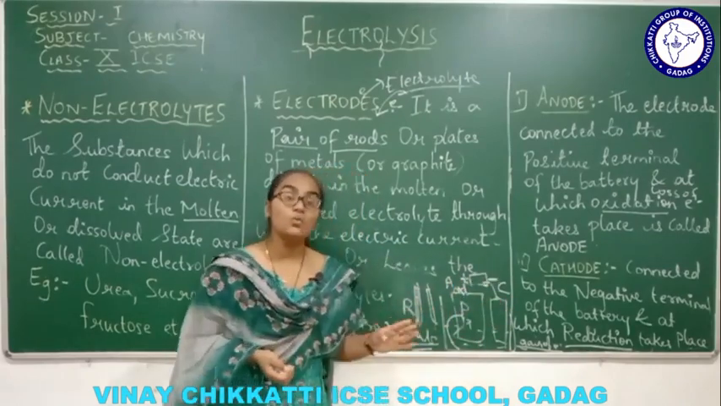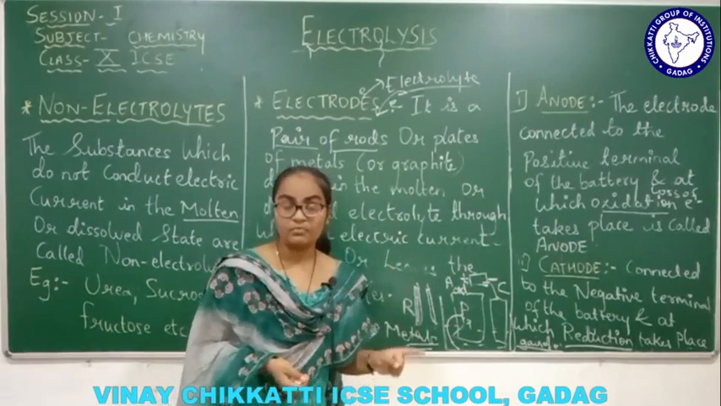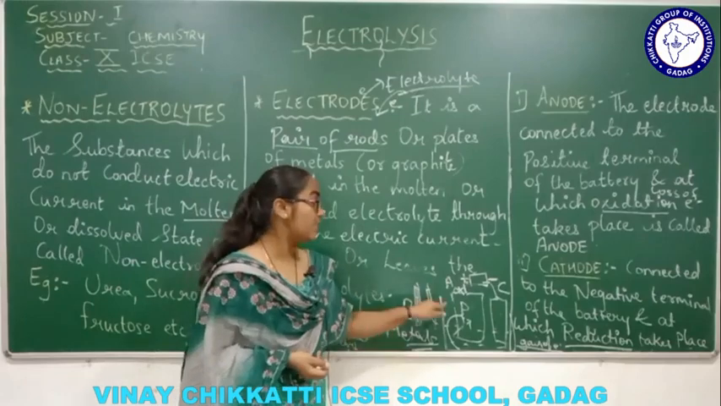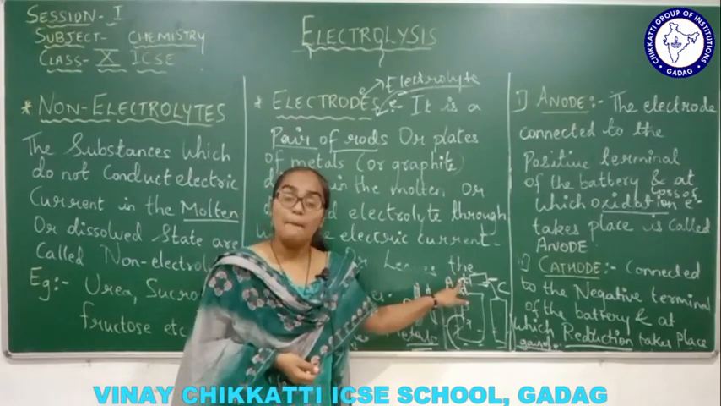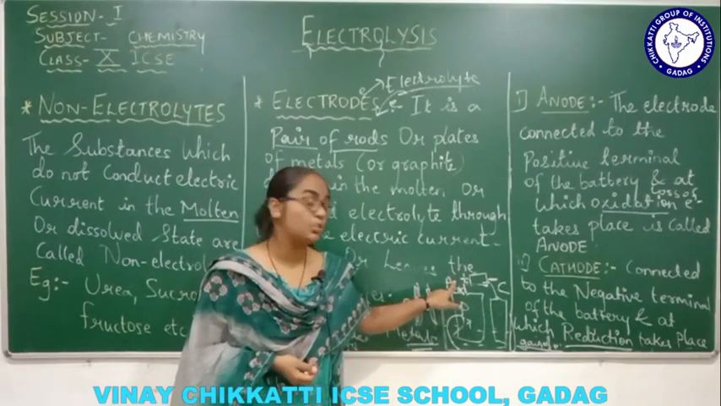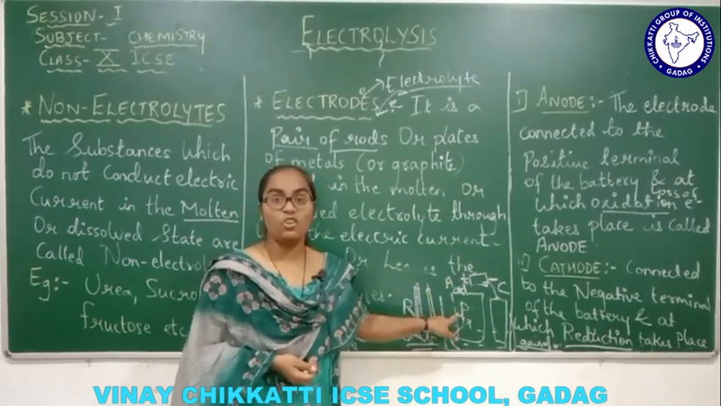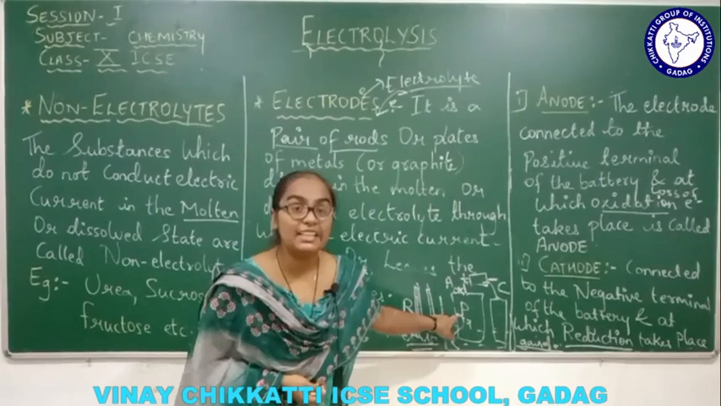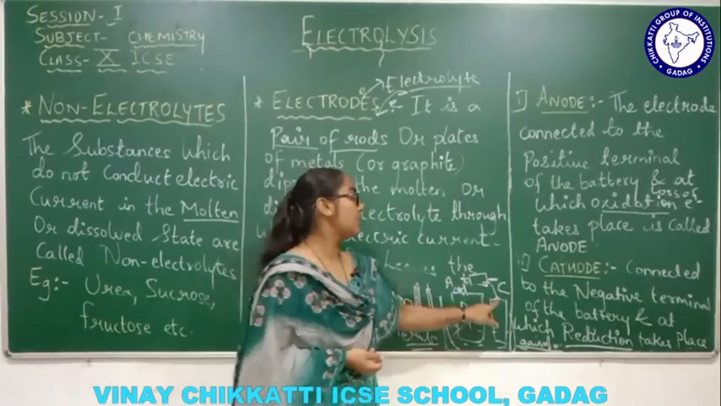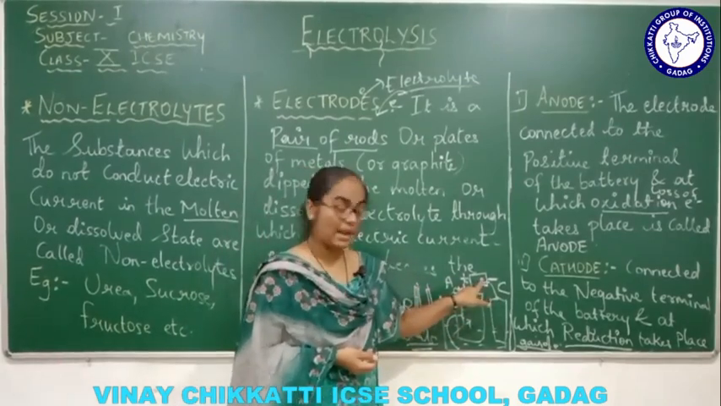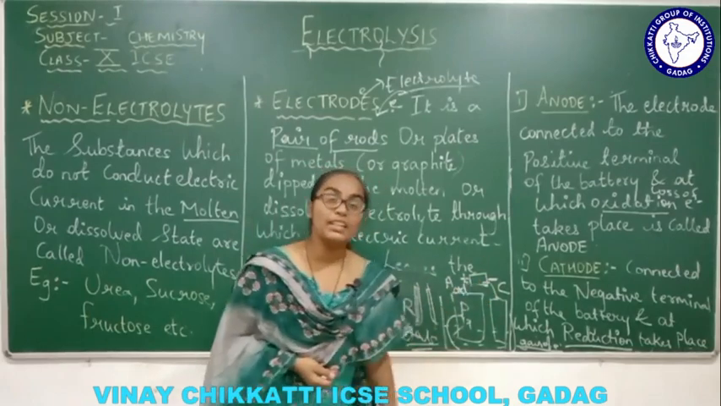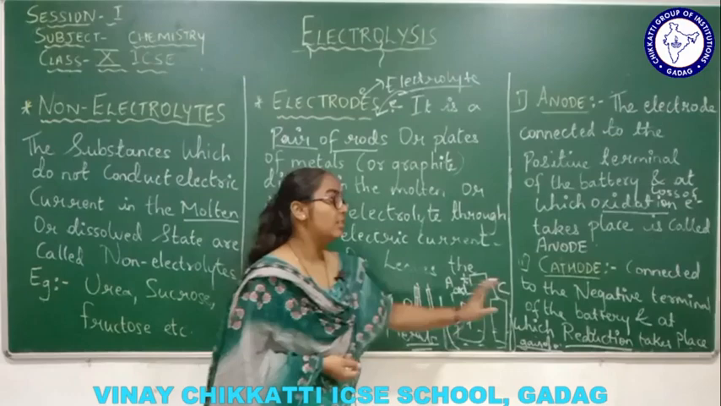Now anode means what? It is the first electrode, where it is connected to the positive terminal of the battery. And what will happen in the anode? Loss of electron. Loss of electron means oxidation. Cathode will be connected to the negative terminal of the battery. And what will take place over there? Here reduction will take place.